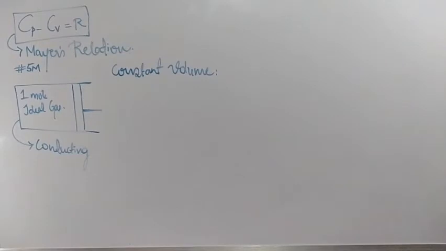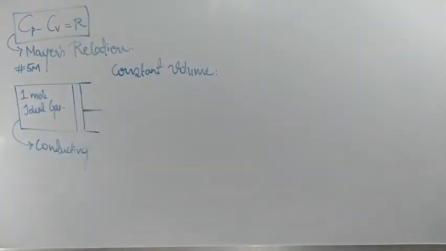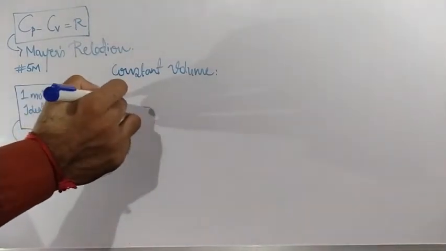So what will happen in case of constant volume condition? First of all, what is the value for dq?